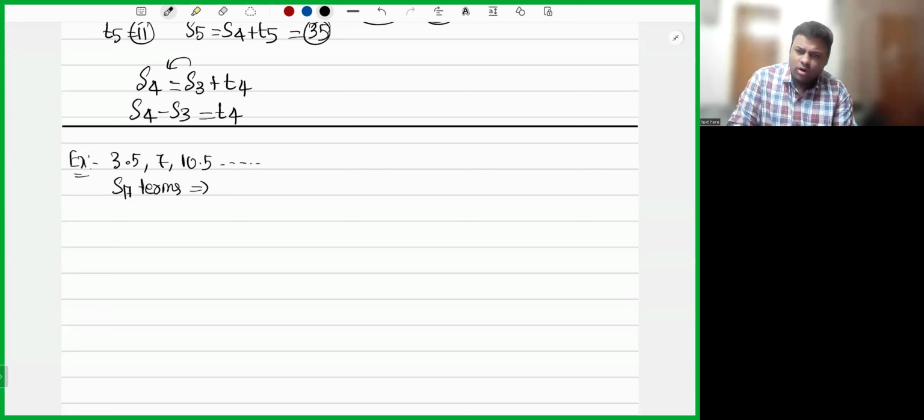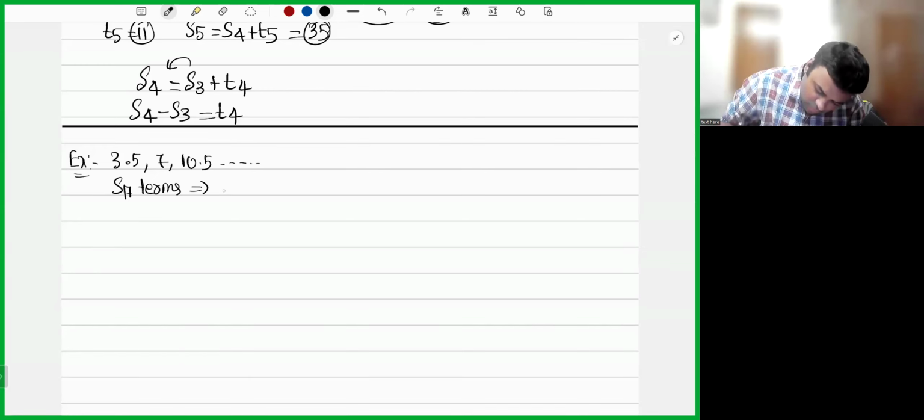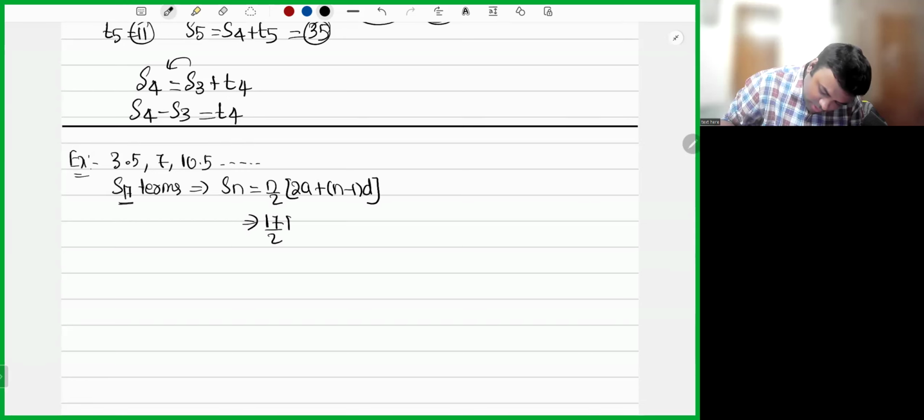When there is no last term, we'll apply the normal formula. What is the normal formula? Sn is equal to n by 2 into 2a plus n minus 1 into d. For 17 terms, 17 by 2 into 2 into 3.5 plus 17 minus 1 into d. Common difference will be T2 minus T1, that is 7 minus 3.5, which is equal to 3.5.